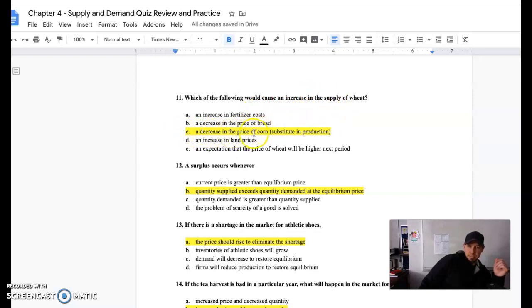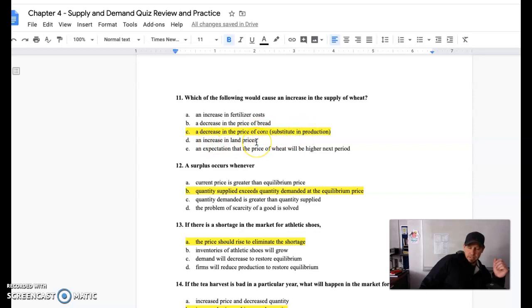C, a decrease in the price of corn. Now, corn is a substitute in production. So I can either grow corn or I can grow wheat. And if corn prices fall, I might look for a relatively more expensive, higher priced commodity to plant. In this case, I can grow wheat. It's a substitute in production. So if we decrease the price of corn, we see an increase in the supply of wheat. Farmers turn from corn to wheat.